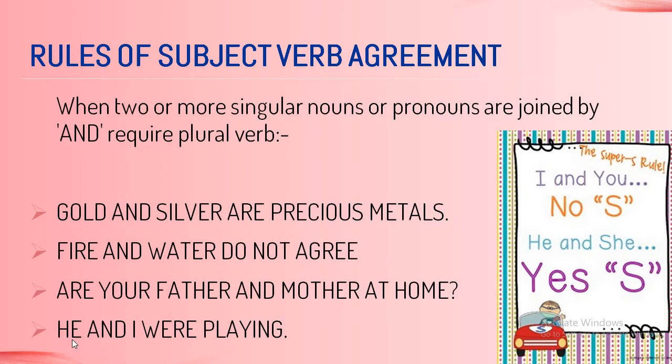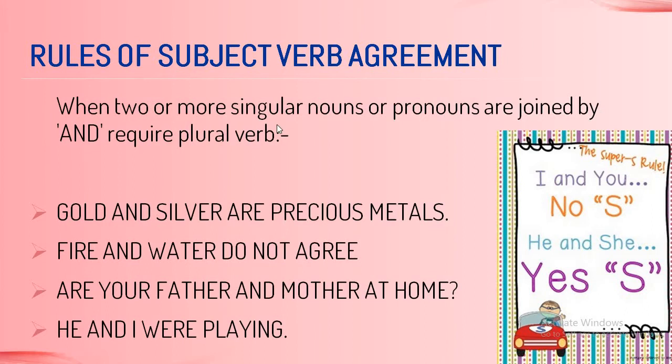The next sentence says, he and I were playing. He is in third person, I is in first person, but when you join them together, it becomes plural. So with that, you have used the plural verb were. He and I were playing.